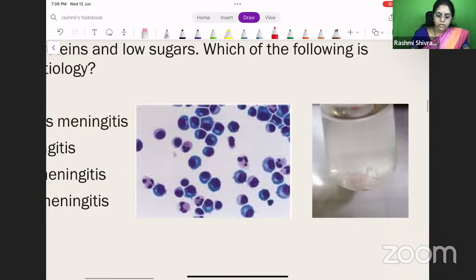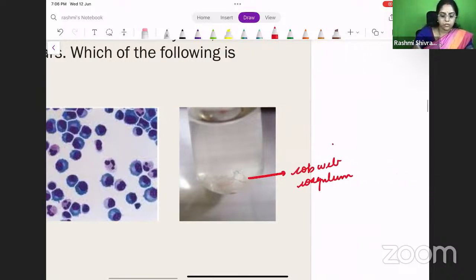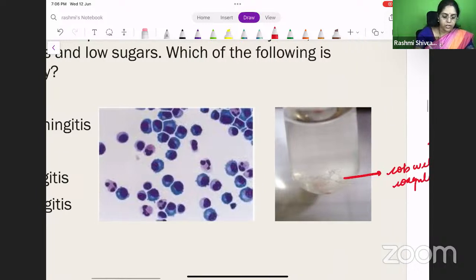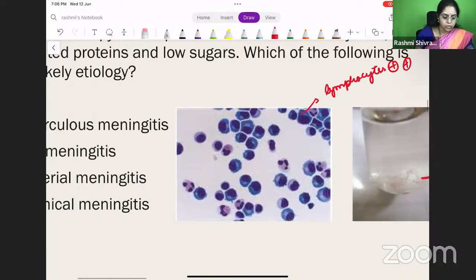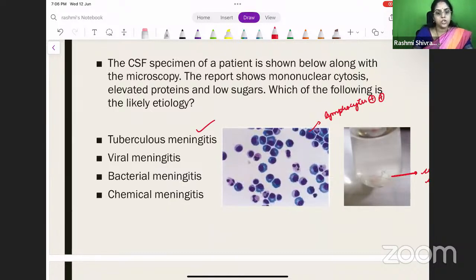So what is this? What do you see in this? This is a very characteristic finding. I'm sure all of you are aware and thorough of it by now. It is a cobweb coagulum, right? Okay. So it's a cobweb coagulum. And why does this happen? This is because of the excessive protein. And what you will find in the microscope, you will have lymphocytes, right? It's a lymphocyte predominant inflammation. So where do you find a cobweb coagulum? This is in tuberculous meningitis, right? It is in tuberculous meningitis.